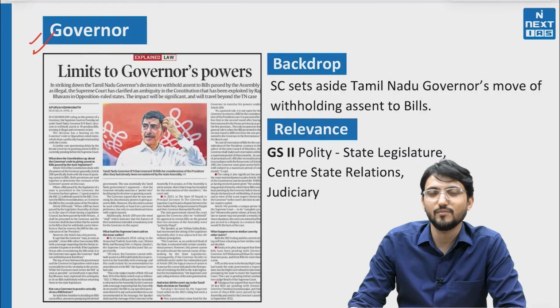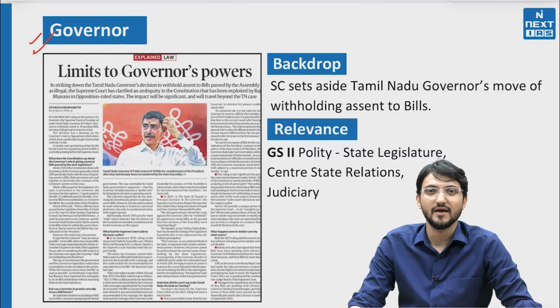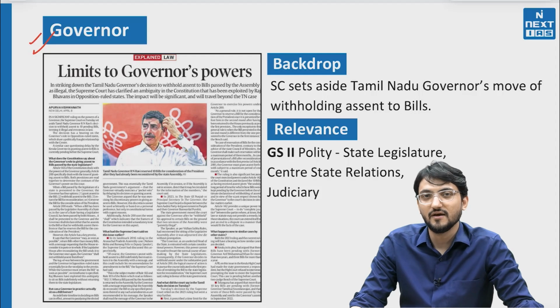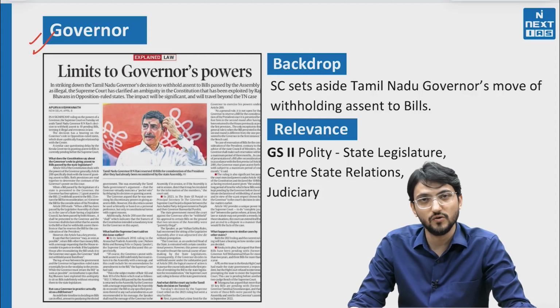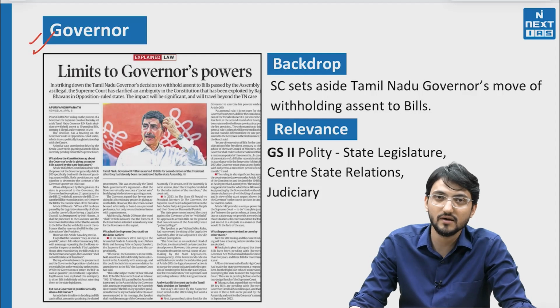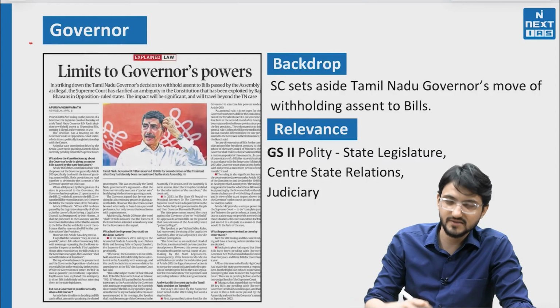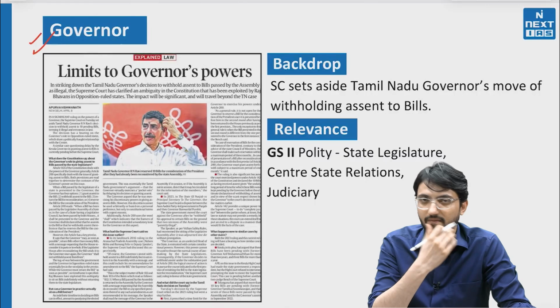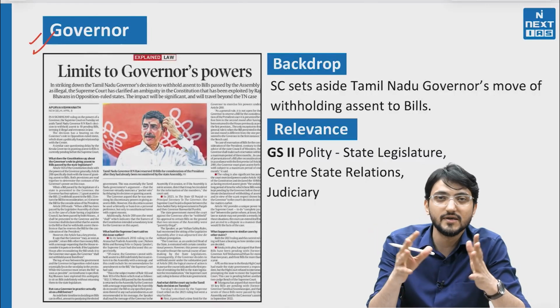So the last and the most interesting article has come: the governor's issue and the Supreme Court's judgment. It is very important for you to understand what this judgment means for Indian polity, center-state relations, the office of governor, the autonomy of states and the legislative function of these states. This article came in the Indian Express, the Hindu and many other newspapers: Supreme Court limits the governor's power.